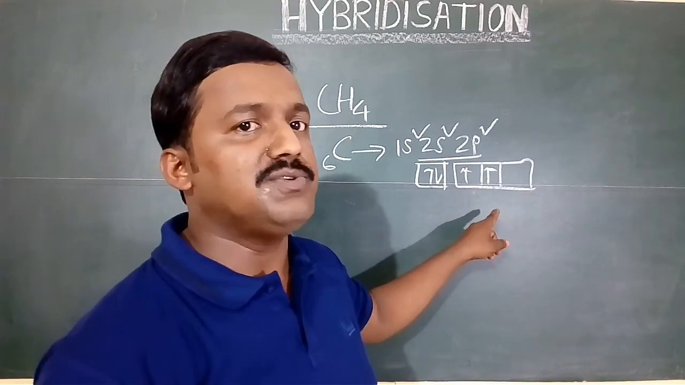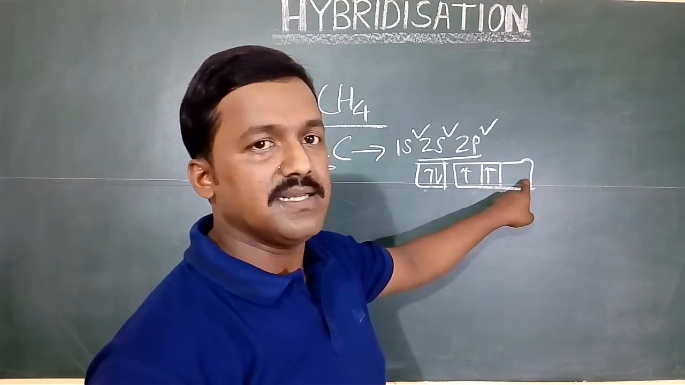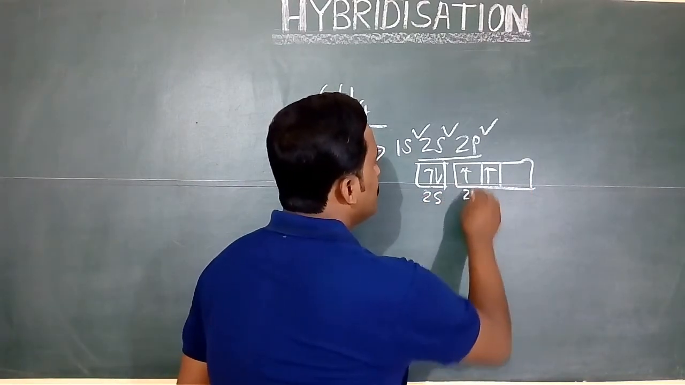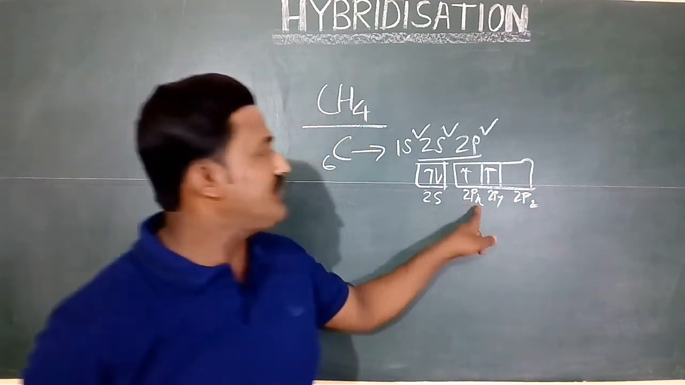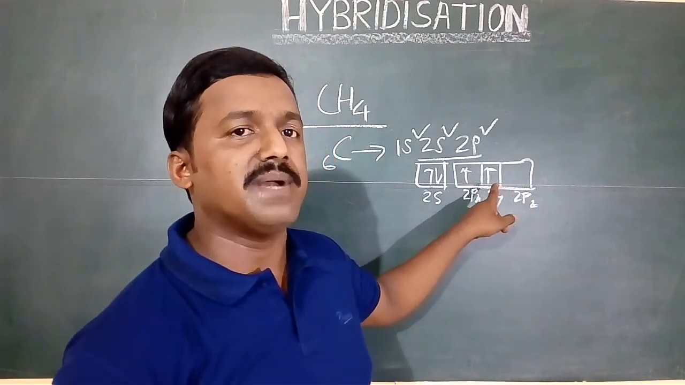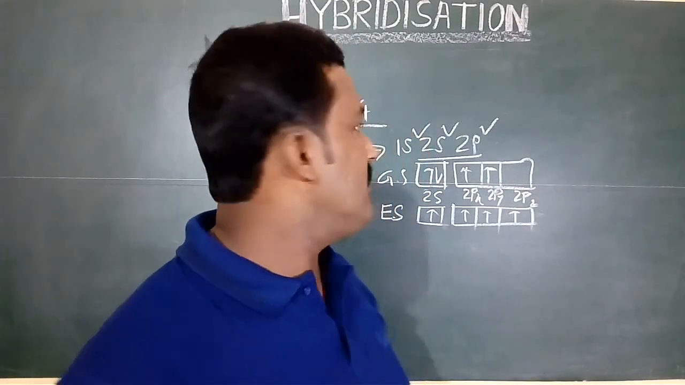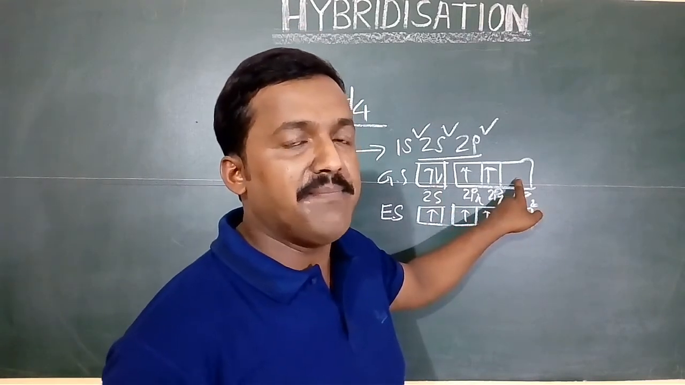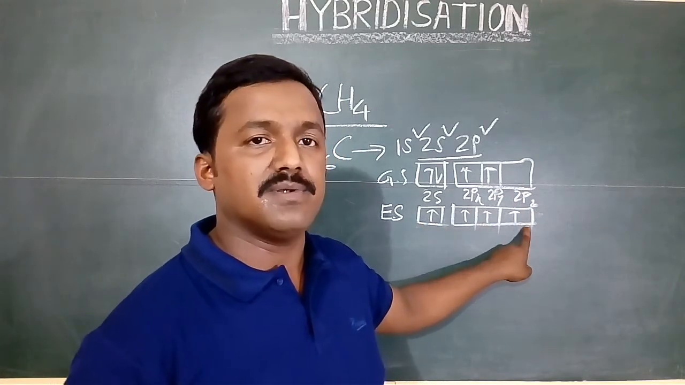It occurs due to the excitation of a 2s electron to the 2pz orbital. You know 2s, 2px, 2py, 2pz. So this is the ground state electronic configuration of carbon, ground state GS. At the excited state, one electron from the 2s jumps to the 2pz orbital, making the number of unpaired electrons 4, and that's why the valency of carbon is 4.